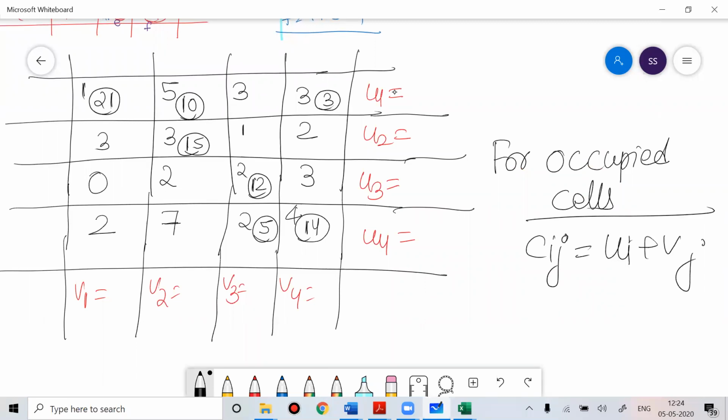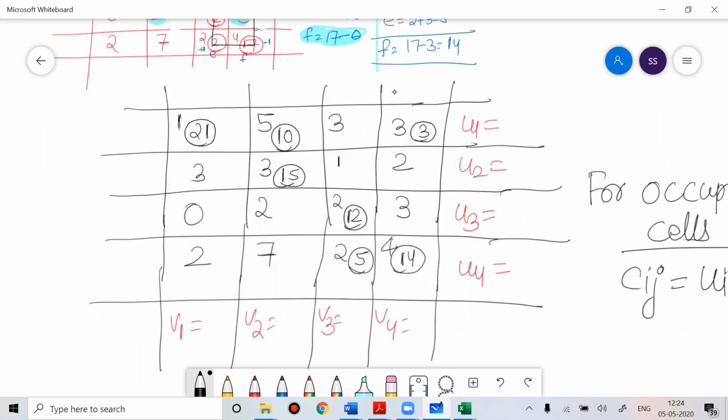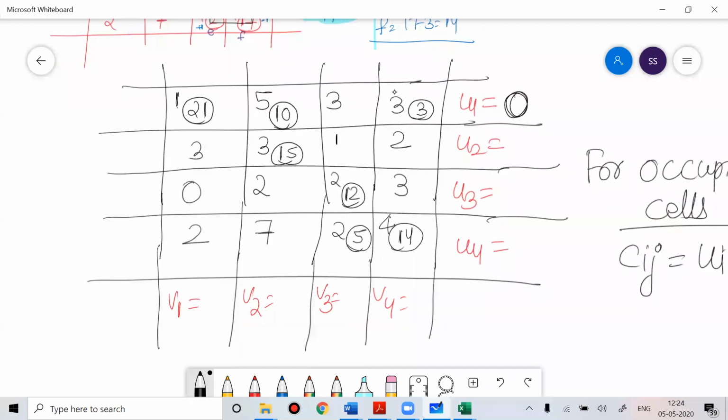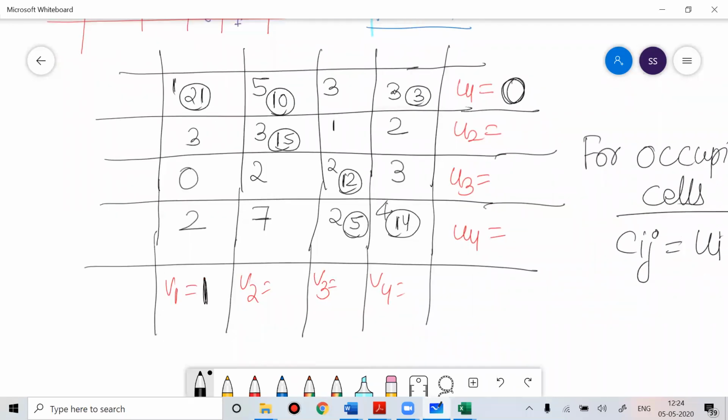Same thing we are doing again. You will get bored of doing the same thing again. U1 I am putting 0. So if U1 is 0, then V1 is 1, V2 is 5, and V4 is 3. Then if V2 is 5 and the cost is 3, this has become -2. So 5 minus 2 is 3.